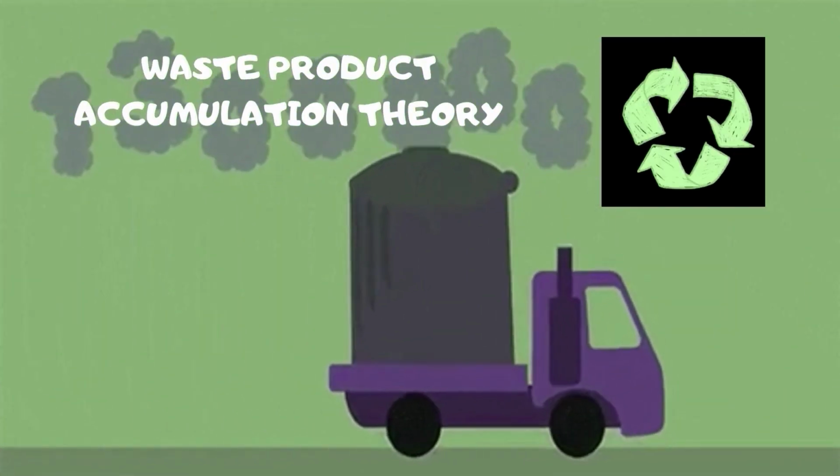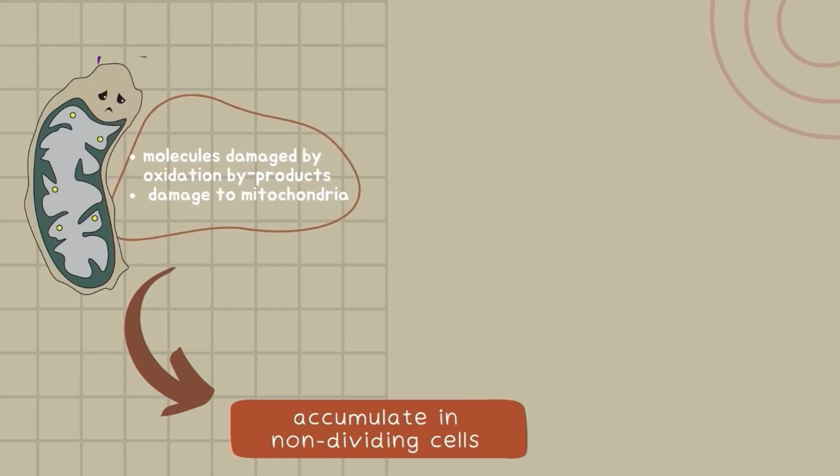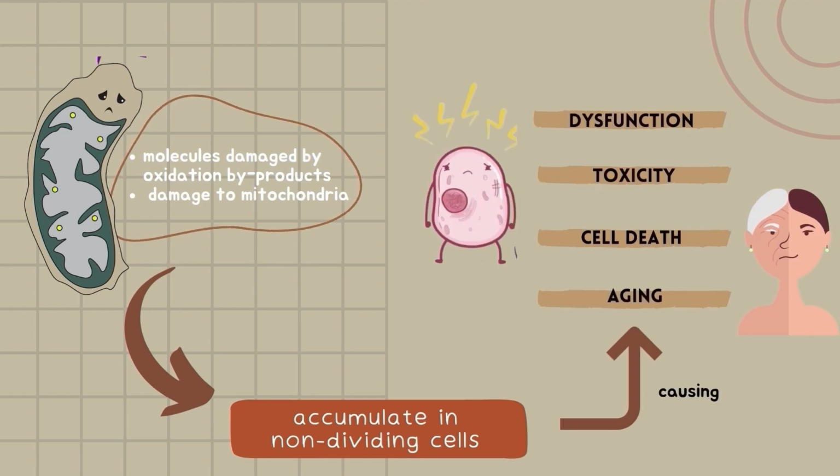Waste product accumulation theory. In this theory, molecules damaged by oxidation byproducts and also the damage of mitochondria are accumulated in non-dividing cells, causing dysfunction, toxicity, cell death as well as aging.